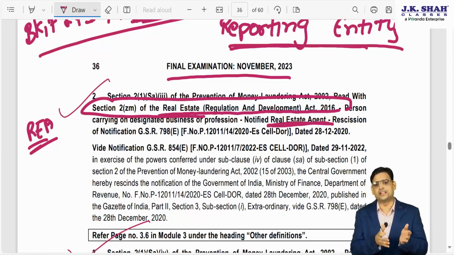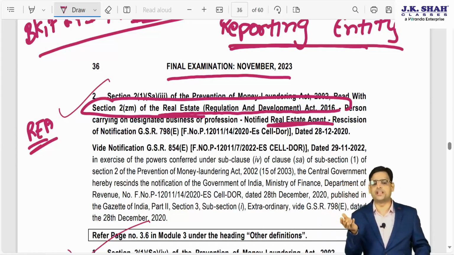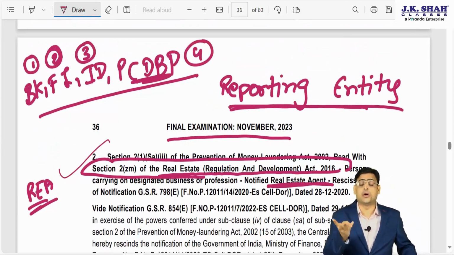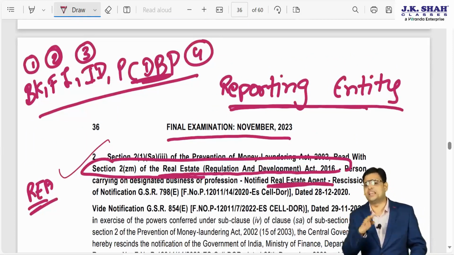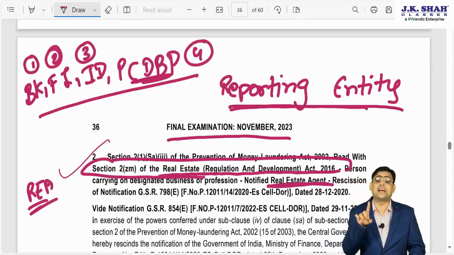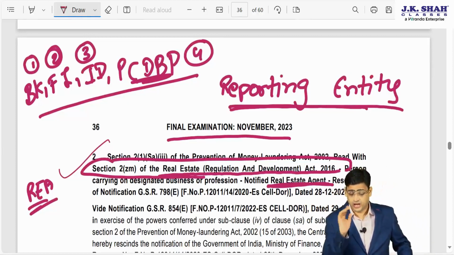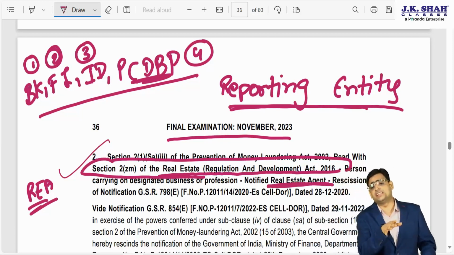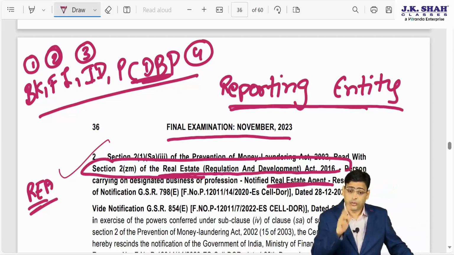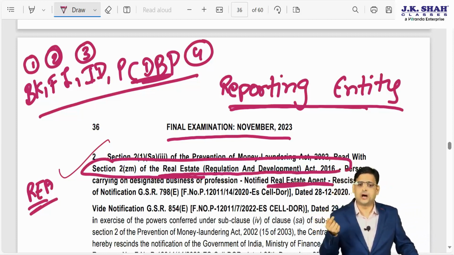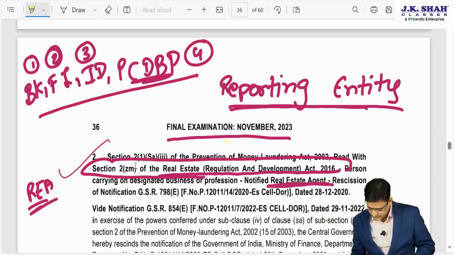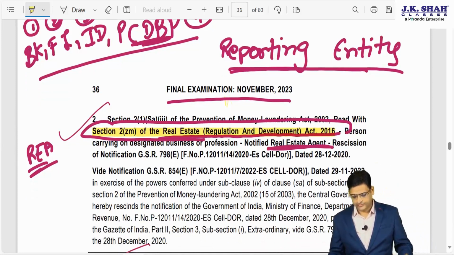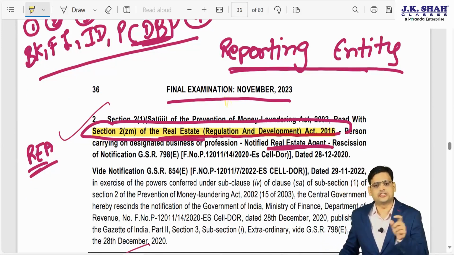So if you read it, the definition was like this: who is a reporting entity? A bank or a financial institution or an intermediary or a person carrying on designated business or profession. Under person carrying on designated business or profession, they have written real estate agent as a reporting entity. But what is the definition of real estate agent? Now they have just given the reference of the RERA Act. See here it is written, section 2 clause ZM of the RERA Act 2016. That definition you have to use here.